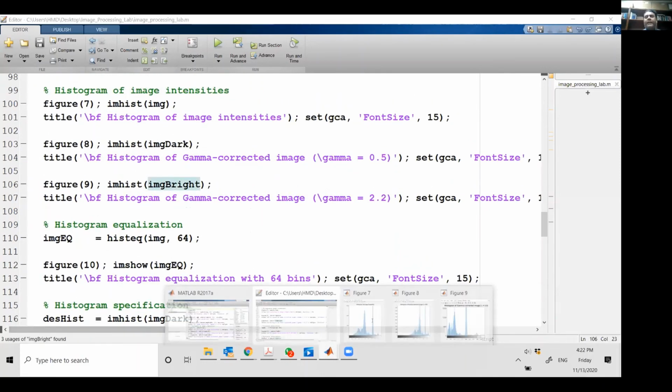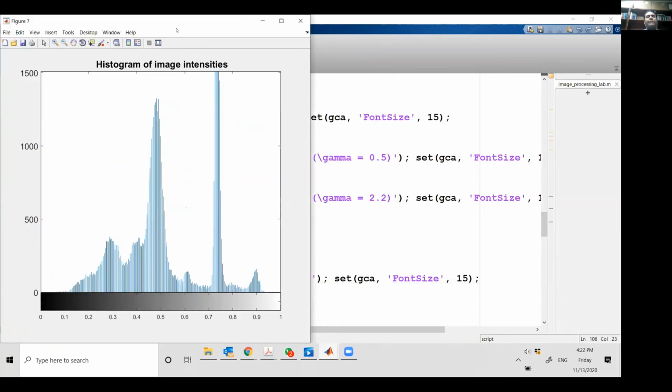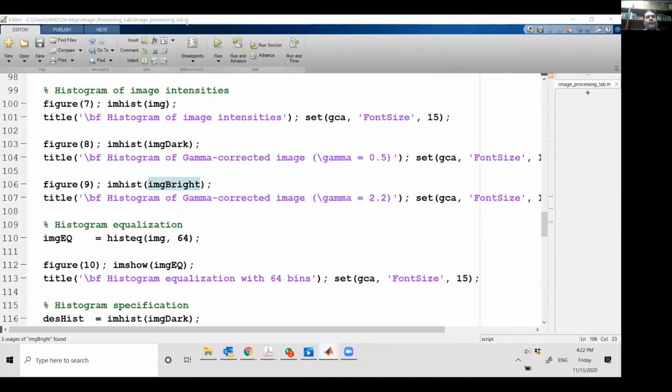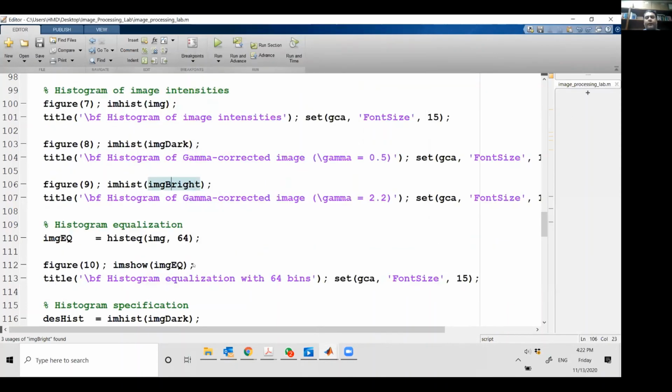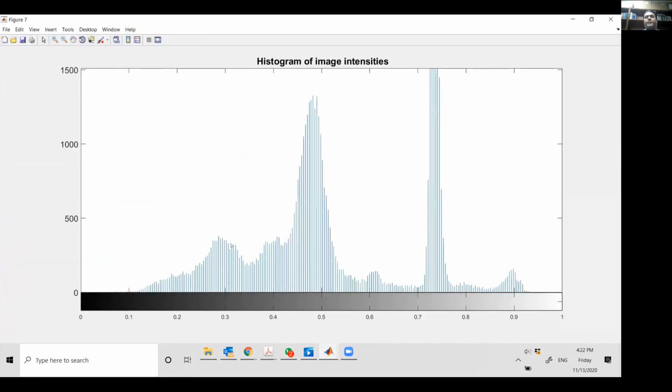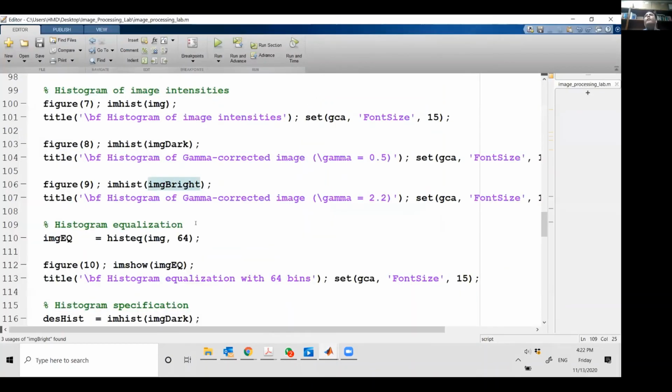Similarly, when I look at these histograms, for example in the original image, I see big peaks and big lobes here. So there is a higher density of pixels in this intensity range, from, let's say, 0.28 to 0.5. And there are a lot of pixels which have very poor representation. And let's say I want to assign a uniformity to that. So that is what we call histogram equalization.